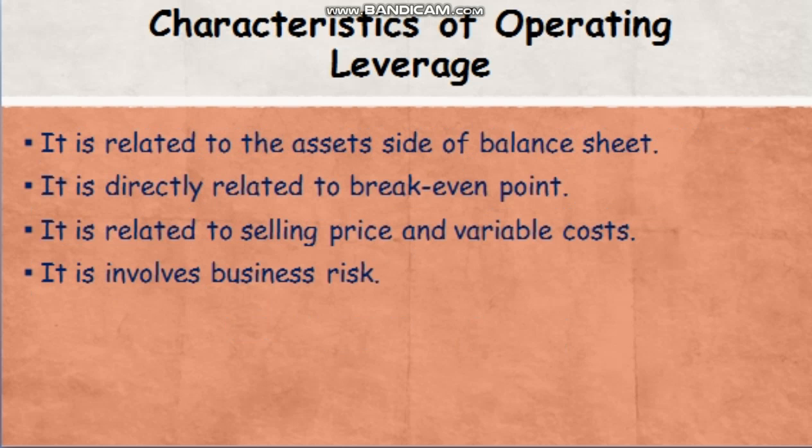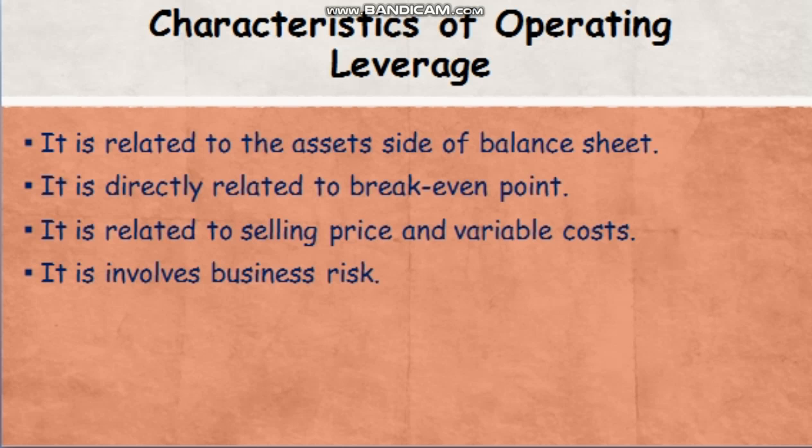So let us see some of the characteristics of operating leverage. It is related to the asset side of the balance sheet, and operating leverage is directly related to the break-even point.